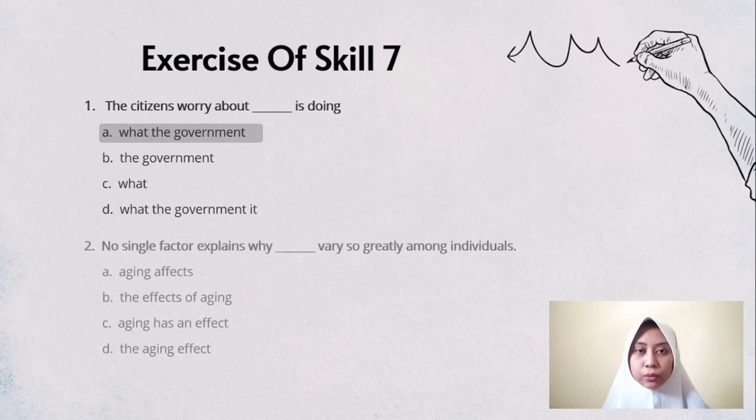Okay, next number 2. No single factor explains why blah blah blah varies so greatly among individuals. What is the answer? The answer is B, the effect of aging. Why? Because we can see no single factor is the subject. Explains is a verb. Why is the connector. Varies so greatly among individuals is a verb. So we just need the subject.